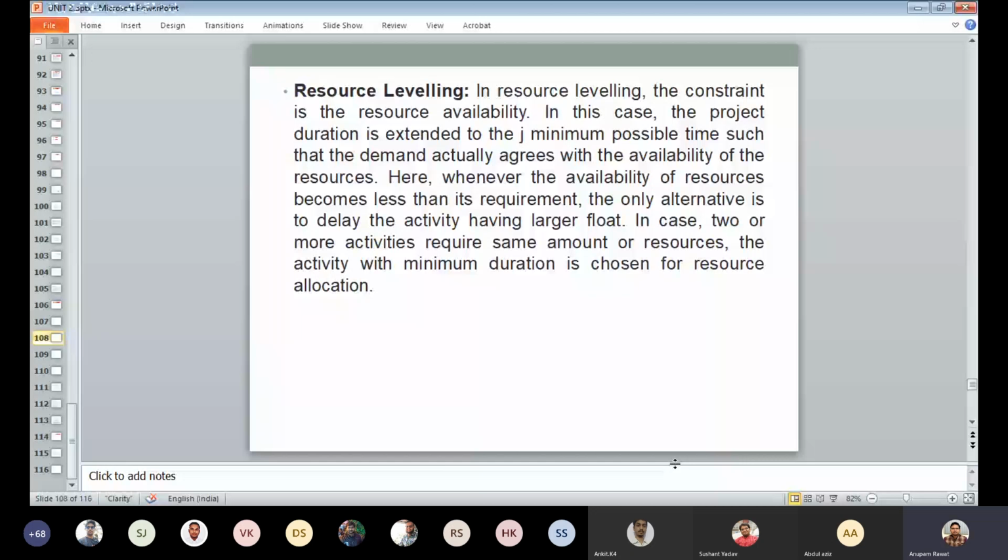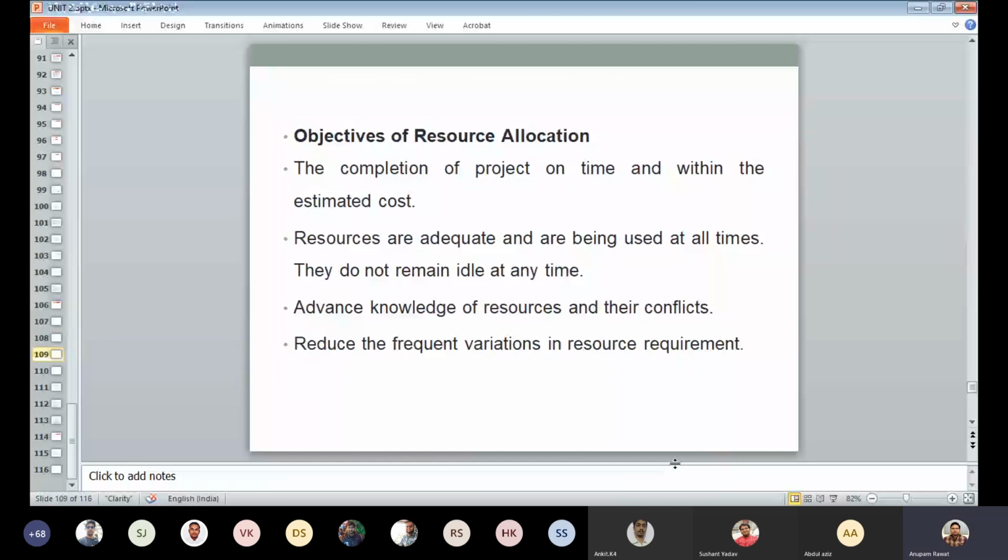Next is the objective of resource allocation. So first objective is the completion of the project on time and within the estimated cost. Second is resources are adequate and are being used all the time. And fourth is advanced knowledge of resources and their conflicts. And next is to reduce the frequent variations in the resource requirement.